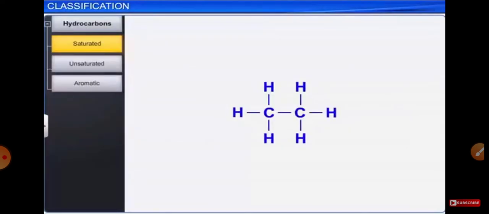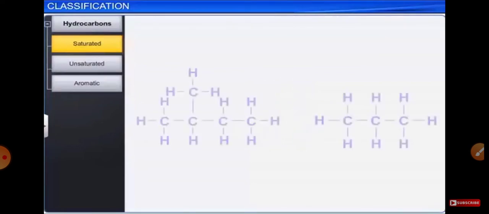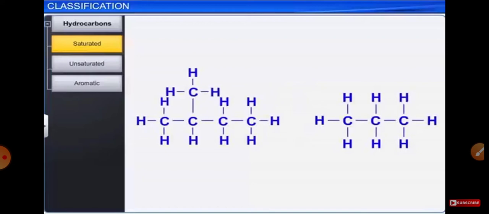Saturated hydrocarbons are the hydrocarbons consisting of carbon-to-carbon single bonds. Saturated, open-chain, or acyclic hydrocarbons, in which carbon atoms are linked by straight or branched chains, are called alkanes.